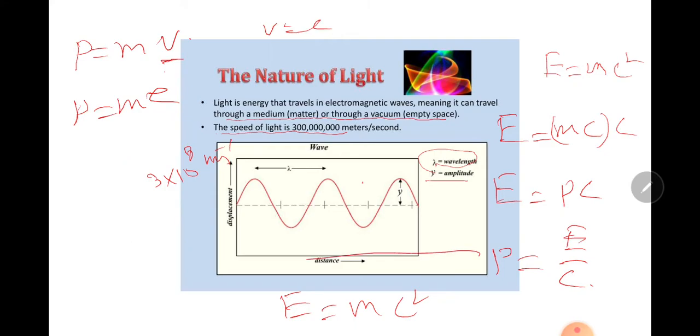Now I will write here, according to the Compton effect, E is equal to hf. So in place of E we will write hf divided by c.